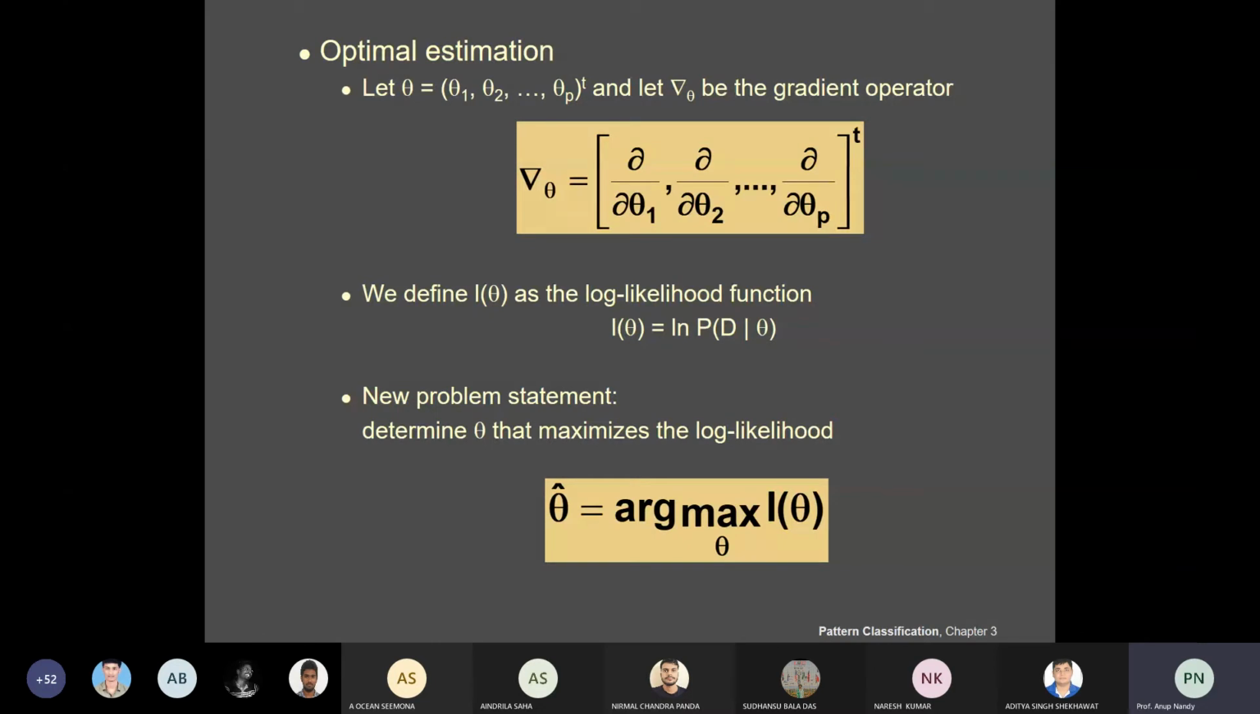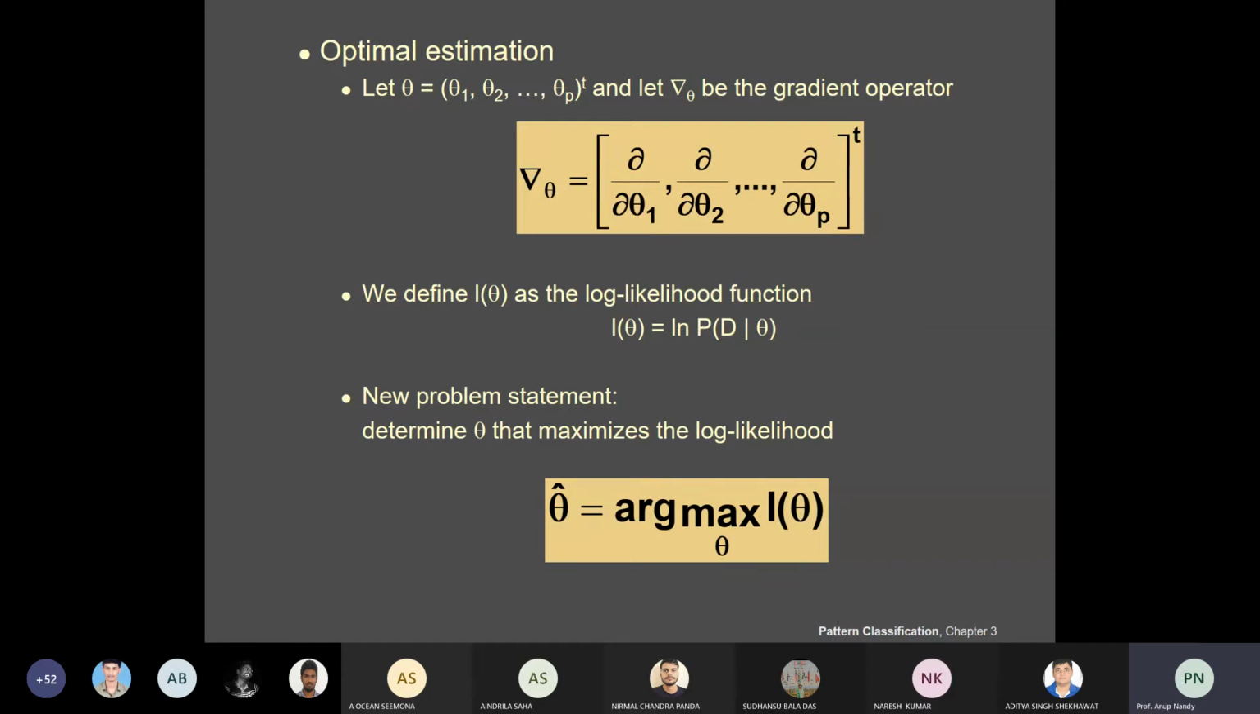You have to do the differentiations. If the number of parameters to be estimated is p, let theta denote the p-component vector, theta 1, theta 2 till theta p. It is a column vector, and you can also write it as a row vector. Let this be the gradient operator, called the grad operator, grad theta.